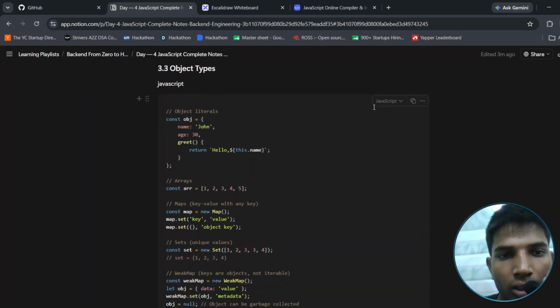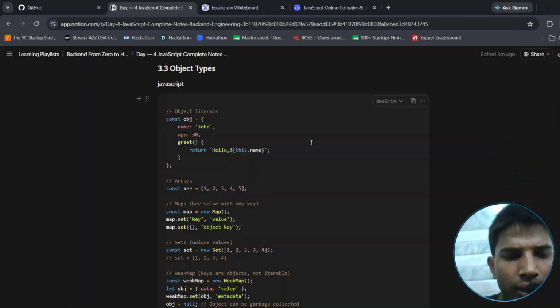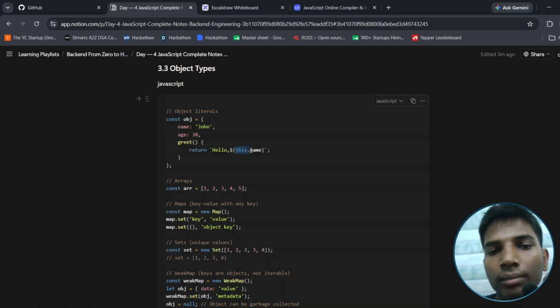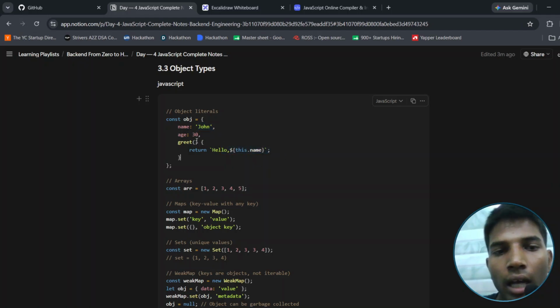Let's move further. Object types. Let's start with the object. Object literals: name John, age 30, greet hello world, this.name. This is a function, this means this object will return the name of that. That means it will return hello John.